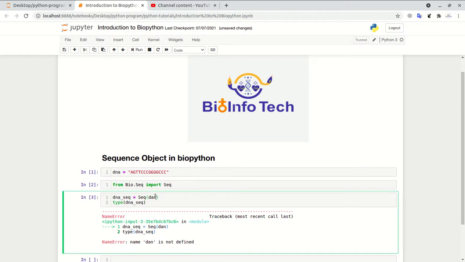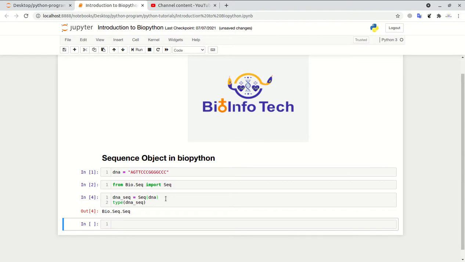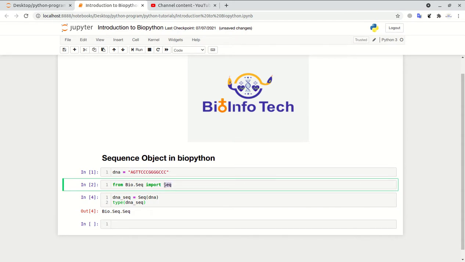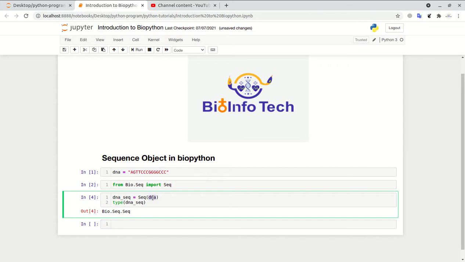Sorry, I made a mistake. Now it's okay. So this is the way you can create a sequence object: simply import the Seq function from Bio.Seq and then pass a string inside this Seq function, then it will be converted into a sequence object.